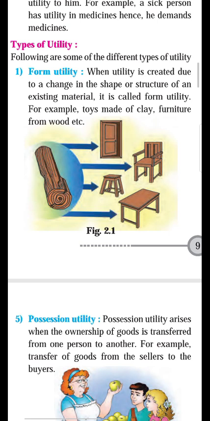The toy is made from plastic. A piece of plastic does not have any utility for the society, but if the same plastic is converted into small toys, toys have more utility for small children. They will play with toys. In this way, when the commodity is converted into a proper shape, size, color, it is called form utility.